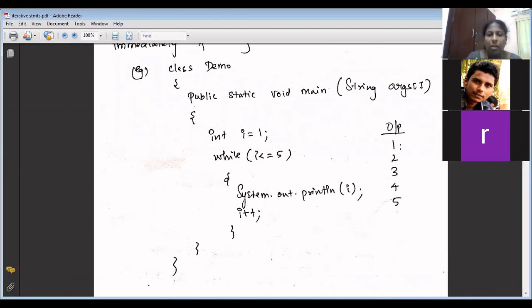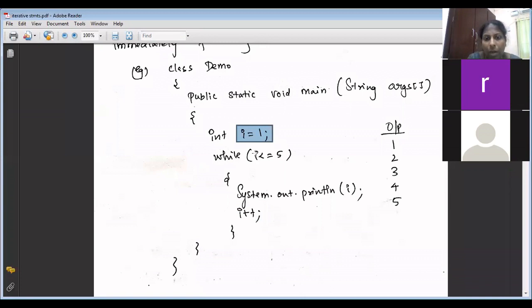Supposing that there is no i plus plus in this, what happens? It doesn't get incremented and the loop never stops. It will enter into an infinite loop. So for a loop, you should have an initial value, which is i equal to 1, a Boolean condition, and either an increment or decrement. For while loop, the initialization is outside the loop, whereas the increment or decrement should be within the loop.